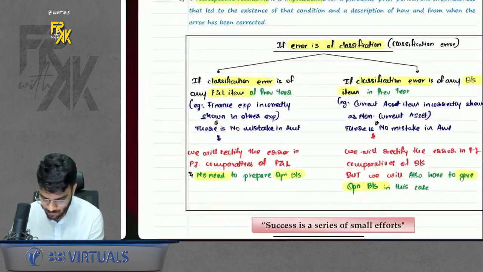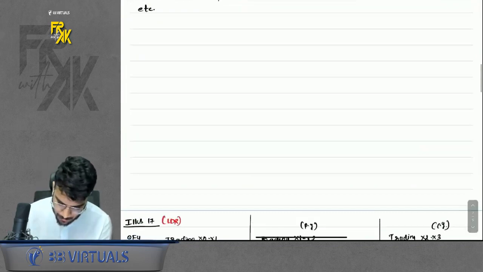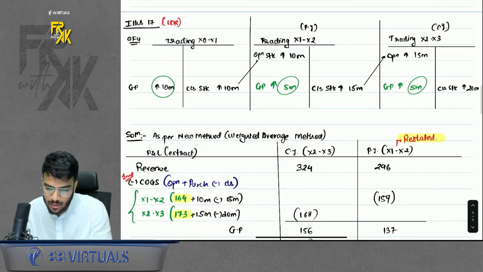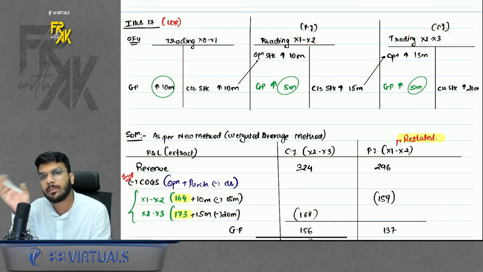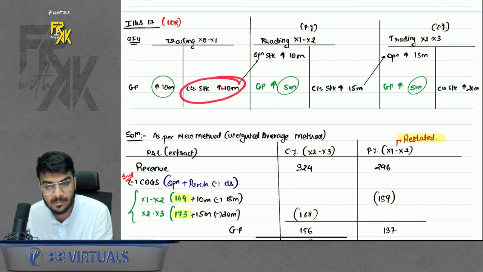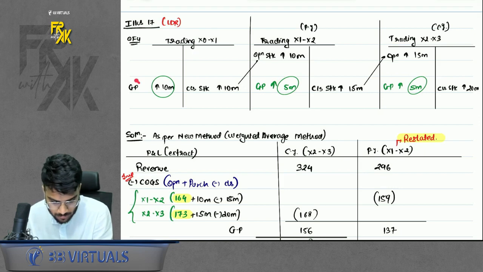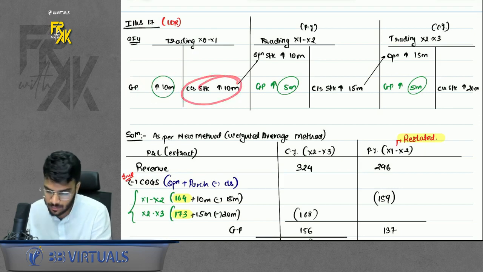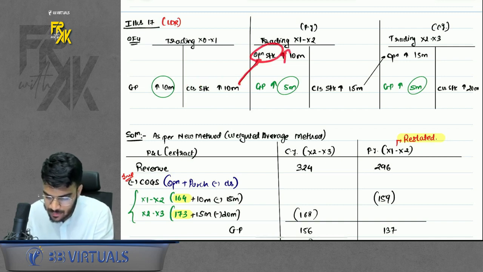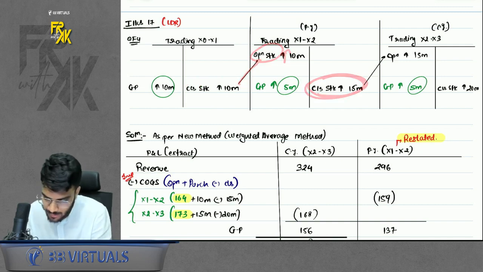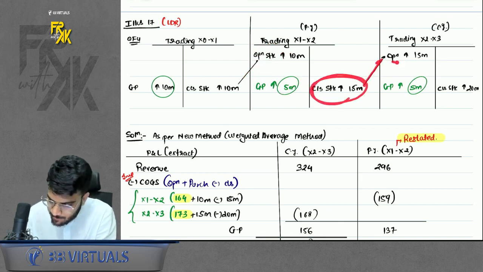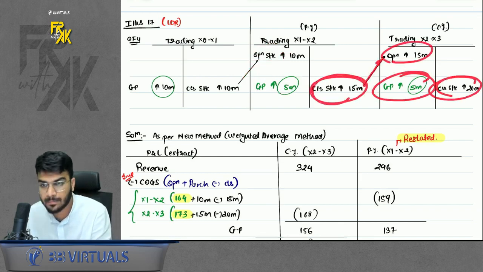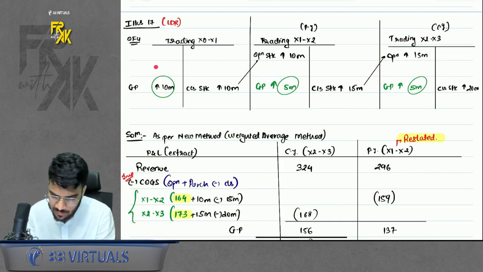So how do we solve this? In case you remember, I made you prepare some draft trading accounts, right? So whatever is the effect, you will come to know. Like in 2 years before, your closing stock would have increased by 10 million given in the question. Due to this, my GP would have increased by 10 million. So if this closing stock would have increased, the next year's opening stock would also have increased. This impact is given. Net GP impact increase is 5 million. If this closing stock would have increased, next year's opening would have also increased. Closing is given, net GP impact 5 million. Simple. Right. So these are the 3 trading accounts I prepared.